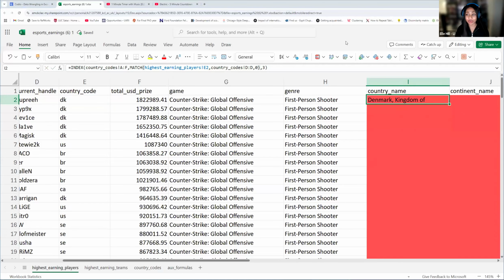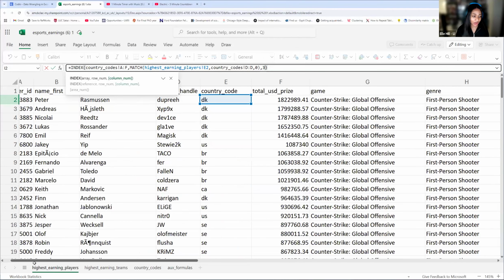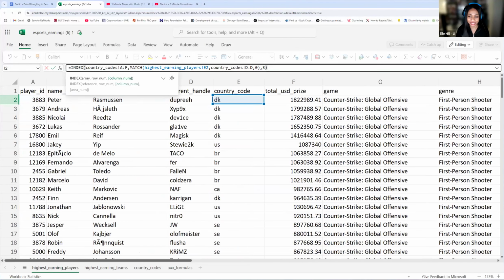Then a big reminder, after you finish match, you are not done yet. You have to choose your column index. So this is saying, what is the column number of the column you want to return? So essentially, what is the column number where you find your answer? And you just count the top of the columns.